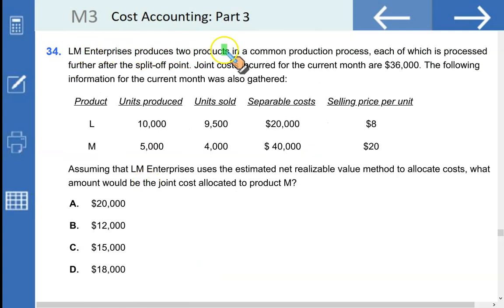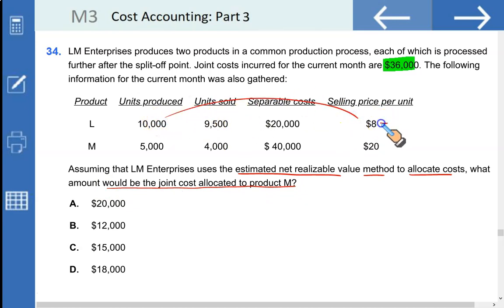LM Enterprises produces two products in a common production process, each of which is processed further after the split-off point. Joint cost incurred for the current month is $36,000. The following information for the current month was also gathered: units produced for L, units sold, separable cost, and selling price, and the same data for product M. Assuming that LM Enterprises uses the estimated NRV method to allocate costs, what amount would be the joint cost allocated to product M? First of all, we need to find the final selling price, which can be calculated by